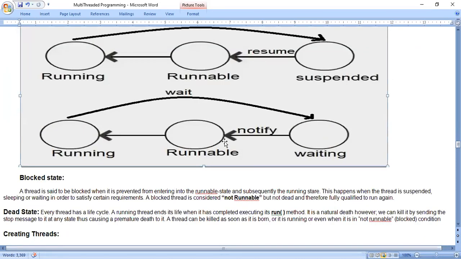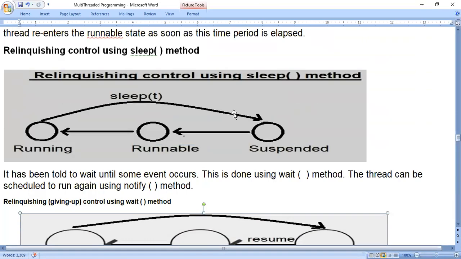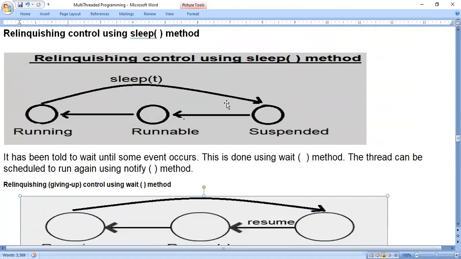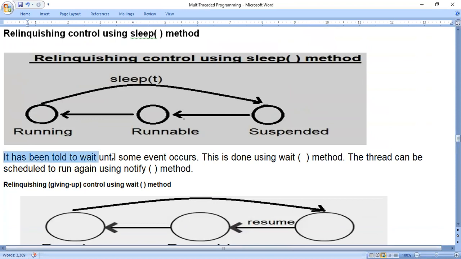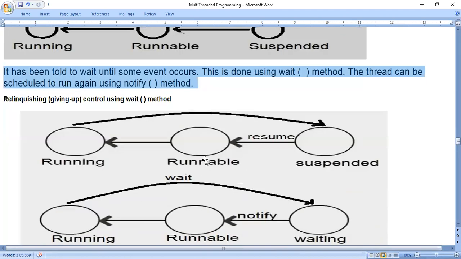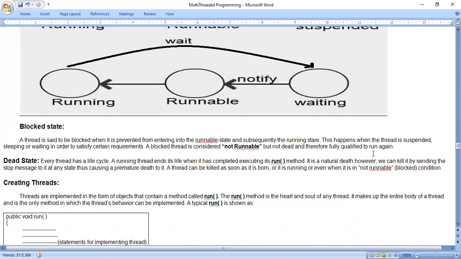So this is about how we can make a thread stop work for a certain period of time or for some reason. See here, it has been told to wait until some event occurs. This is done by using the wait method. The thread can be scheduled to run again by using the notify method. So this is the diagram. Next, the blocked state.